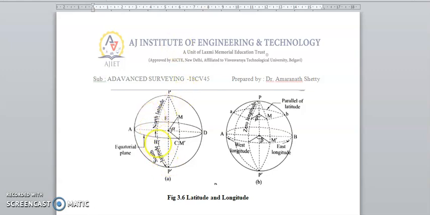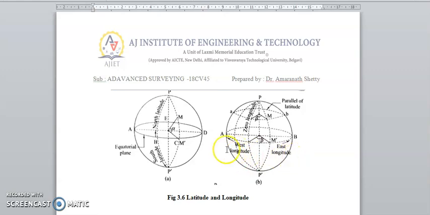North latitude is above the equatorial plane, and below the equatorial plane is the south latitude. West longitude is on one side, zero longitude here, parallel of latitude, and east longitude on the other.